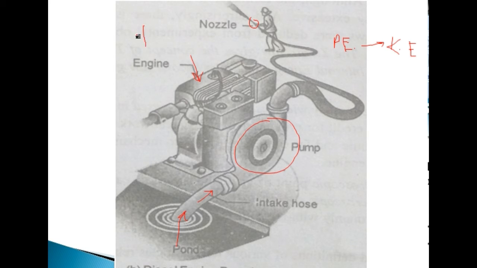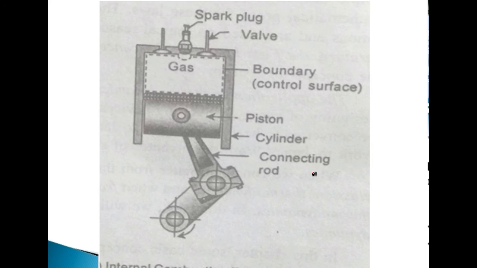So fuel has fuel energy or chemical energy. So this chemical energy in the diesel engine is converted into heat energy, then into the mechanical energy, and then pressure energy is converted into the kinetic energy. So here we are seeing that there is the transformation of energy in different forms. So this is also one example of thermodynamics in which we study the transformation of energy.